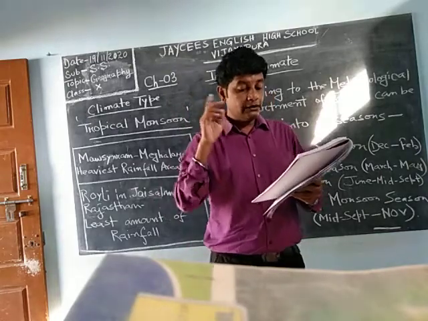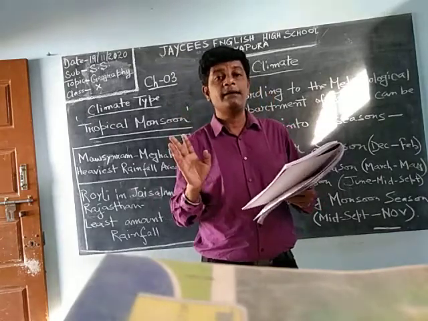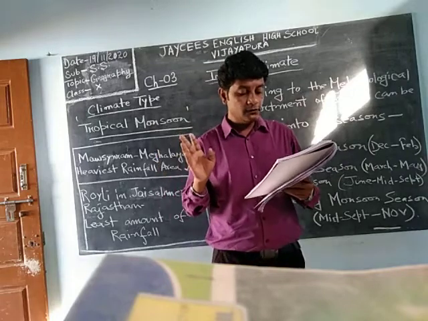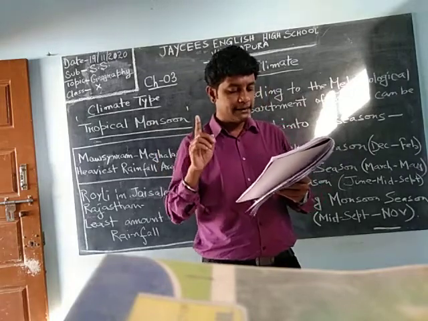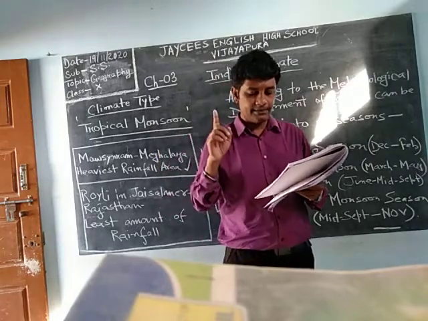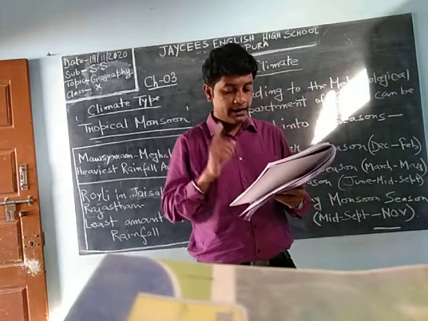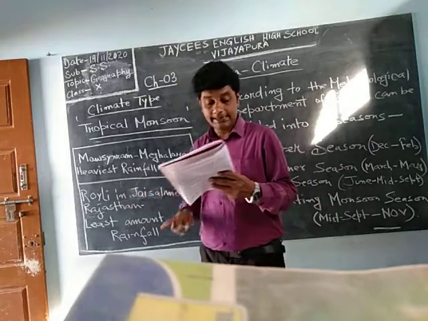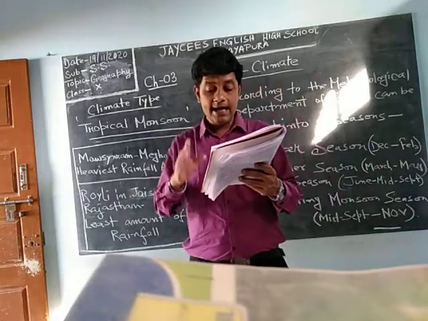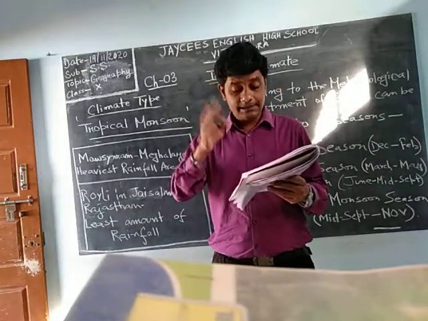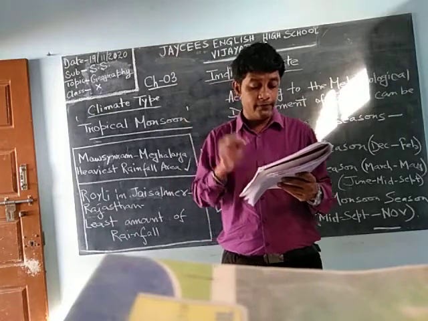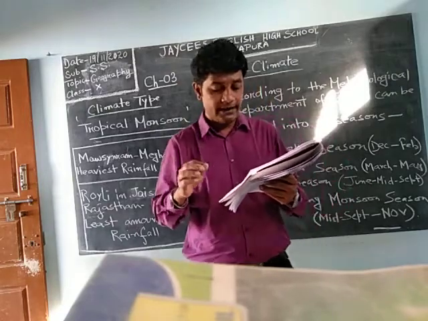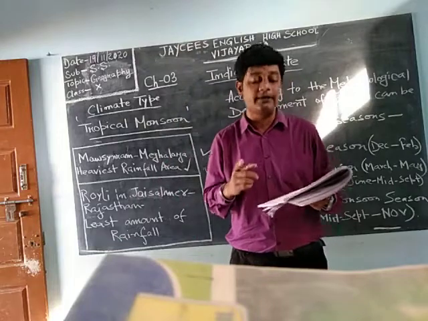Area with low rainfall means less than 50 centimeter of rain. It includes Western Kutch, the desert of Rajasthan and its adjoining areas like Western Punjab, Haryana and Gujarat, and the rain shadow area of Western Ghats. Jaisalmer receives the least rainfall, only 8.3 centimeter, and it is the driest place of India.